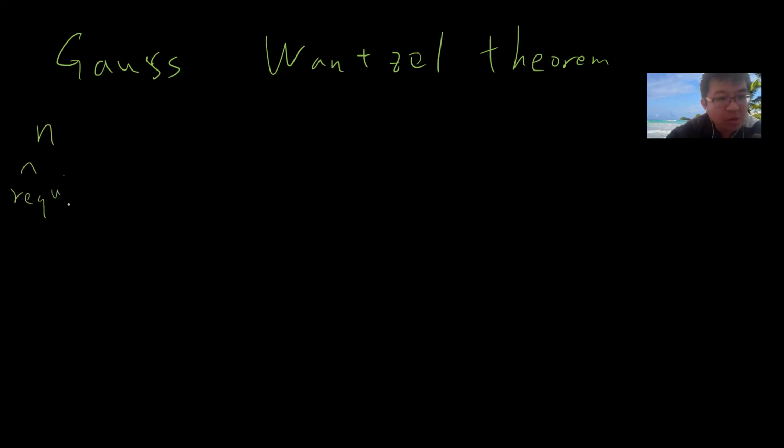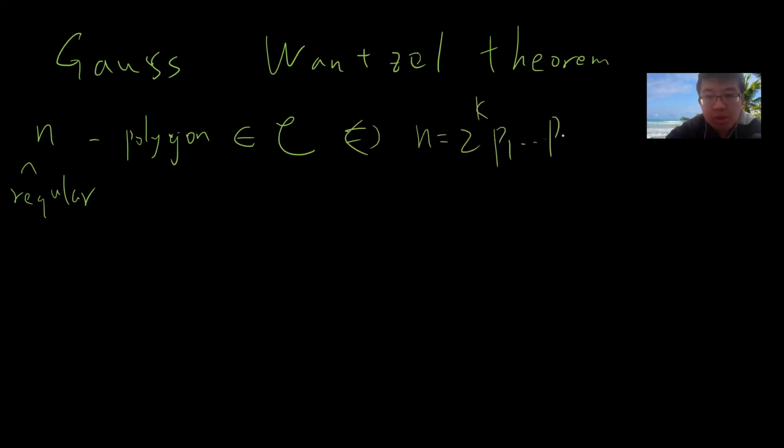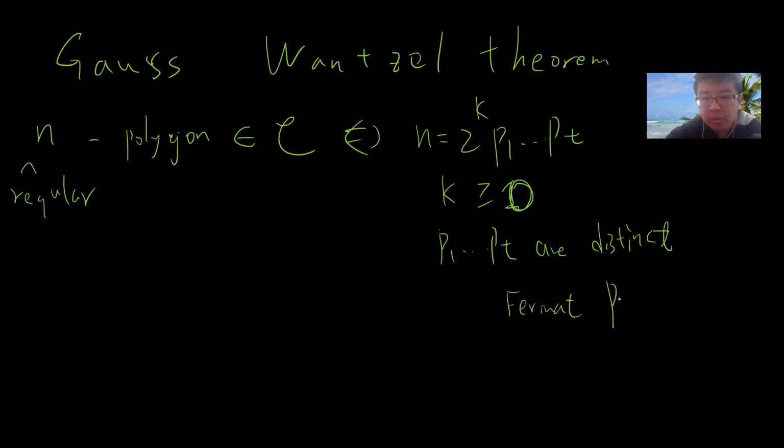We are going to try to prove the Gauss-Wantzel theorem. A regular n-gon is constructible, meaning you can construct it with the ruler and compass, if and only if n is 2 to the k times p1 up to pt, where k is an integer greater than or equal to 0, and p1 up to pt are distinct Fermat primes. I will explain what this means.